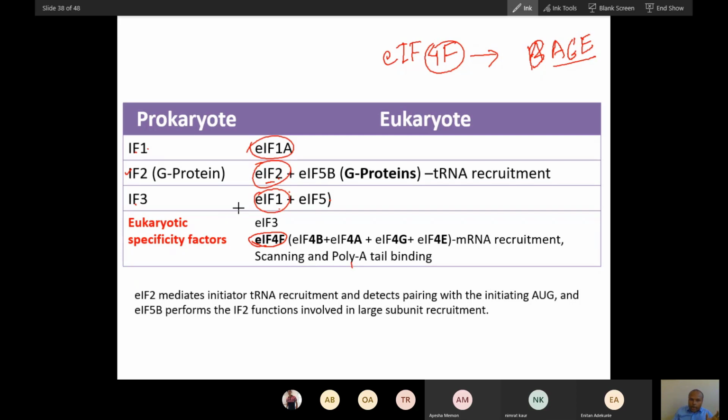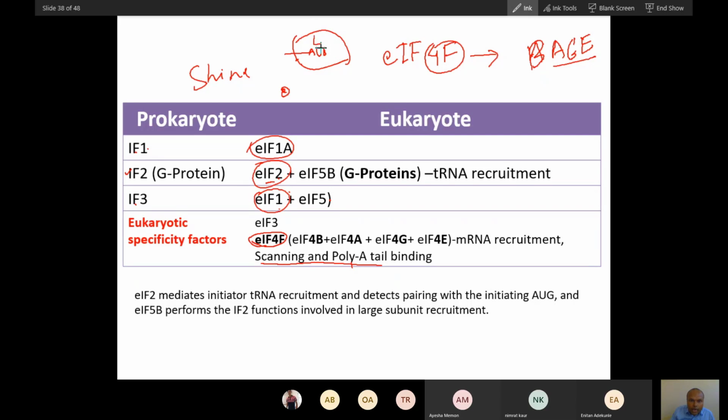So in prokaryotes you have seen the Shine-Dalgarno sequence. Here you will see scanning will happen. So this mRNA will scan. This is the small subunit of the ribosome, and the mRNA comes with this cap, binds here, and scans for the AUG initiation site.